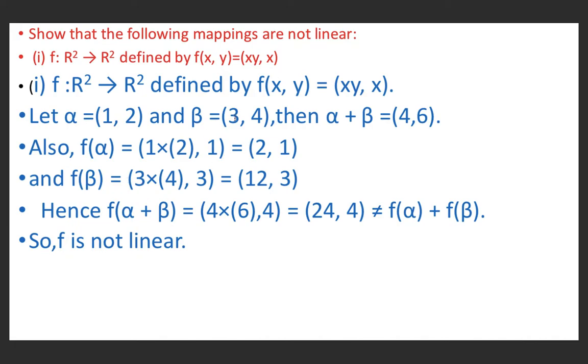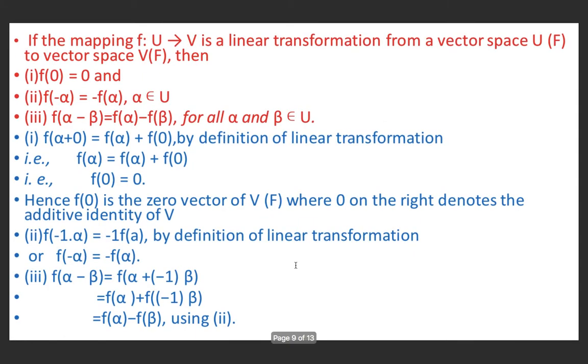f(β) is the product of 3 and 4, and 3. So 3 fours are 12, and 3. f(α + β) is the product of 4 and 6, 24, and the first term 4. So (24, 4). So (24, 4) is not equal to f(α) + f(β), because f(α) + f(β) will be (2 + 12, 1 + 3), that is, (14, 4). So (24, 4) is not equal to (14, 4). Therefore, f(α + β) is not equal to f(α) + f(β). Therefore, f does not preserve vector addition. Therefore, f is not linear.